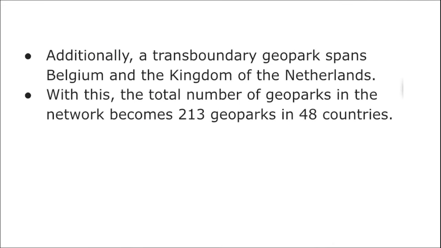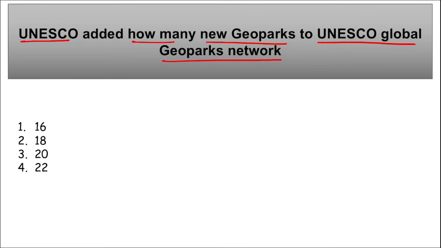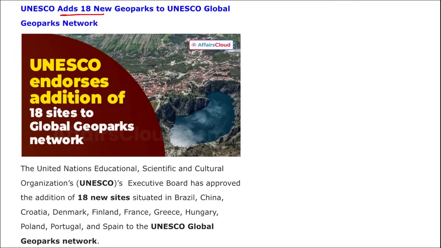Correct. So if we talk about this, recently 18 new, the question asked here is UNESCO added how many new geoparks to the UNESCO Global Geoparks Network? So a total of 18 new geoparks were added to the UNESCO Global Geoparks Network, right? How many? 18 new sites were added, and where are they situated? They are situated in Brazil, China, Croatia, Denmark, Finland, France, Greece, Hungary, Portugal, Poland and Spain, and they were added to the UNESCO Global Geoparks Network.